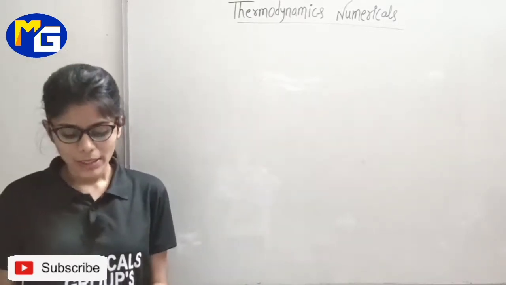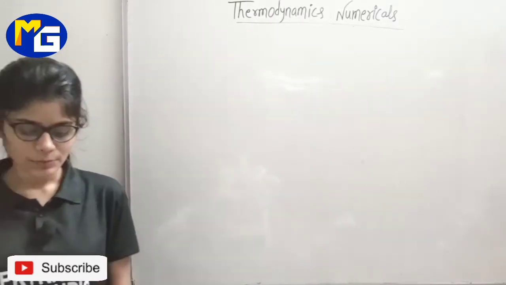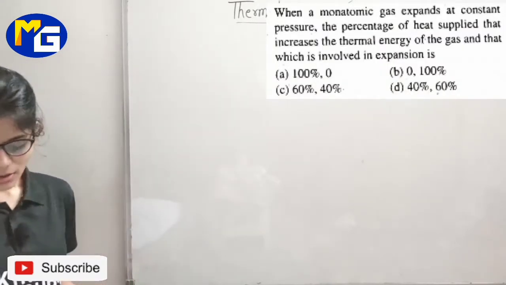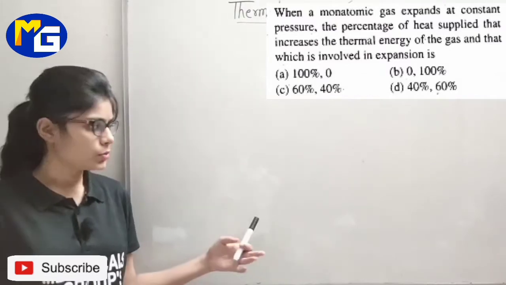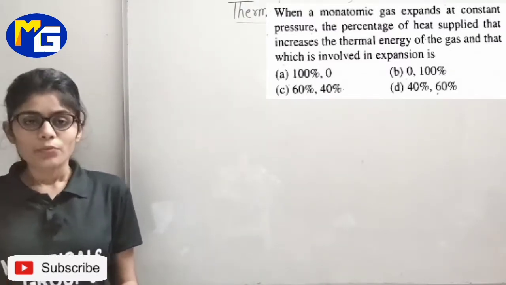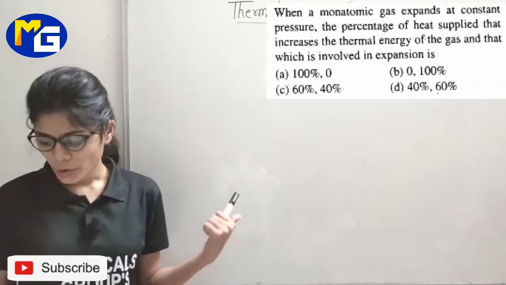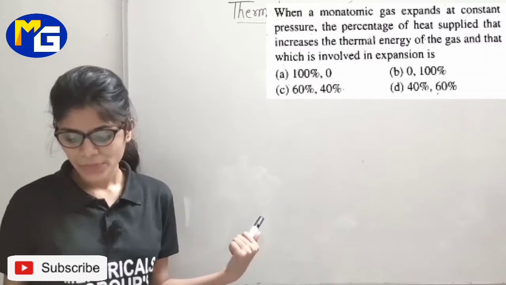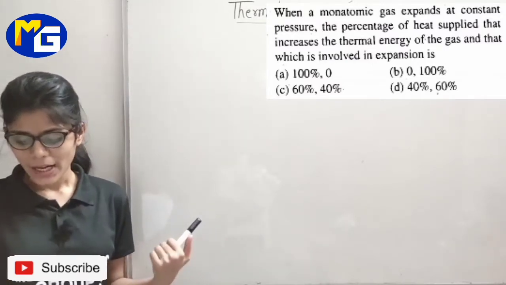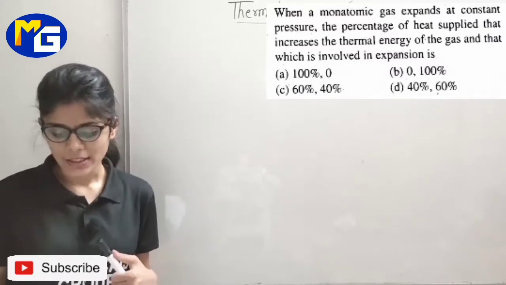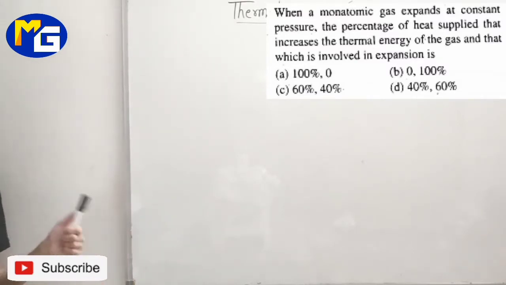ओके, सो लेट्स स्टार्ट न्यू वन क्वेश्चन एंड दिस क्वेश्चन इज, यस, दिस इज अ न्यूमेरिकल. ओके, रीड योर क्वेश्चन केयरफुली ऑन द स्क्रीन. When a monoatomic gas expands at constant pressure, the percentage of heat supplied that increases the thermal energy of the gas and that which is involved in expansion.